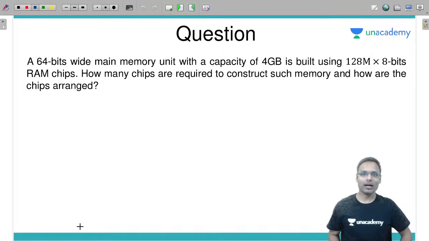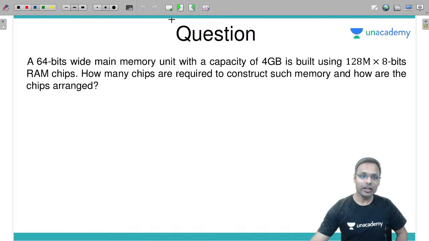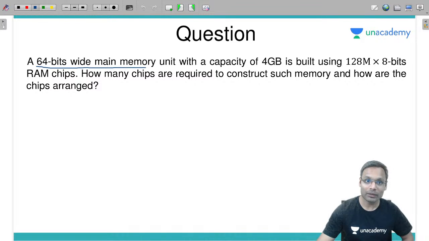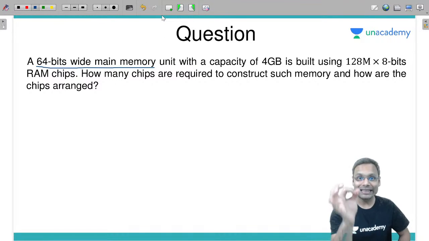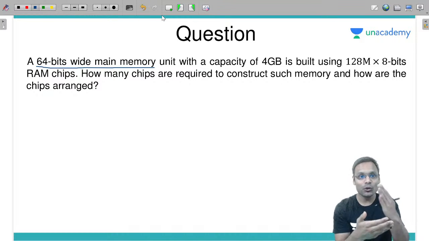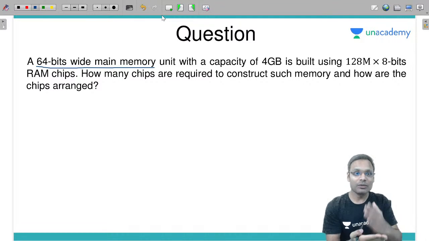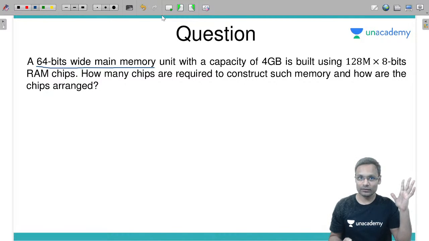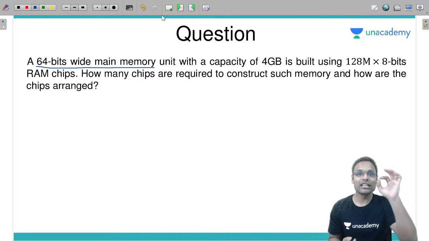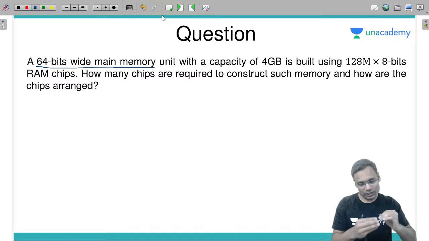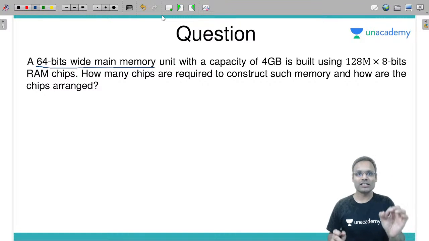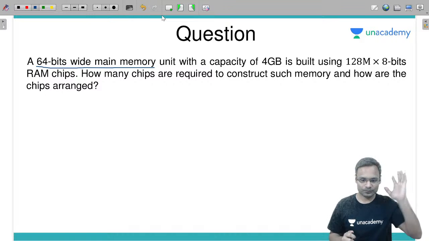Okay, another question which is really easy again. A 64-bit wide main memory. I told you 64-byte memory matlab kya? On each address CPU expects that what? The memory should store 64-bit ka content. Means this memory is word addressable memory. Whenever CPU generates an address, memory will give me 64 bits, which is nothing but 8 bytes. Check.